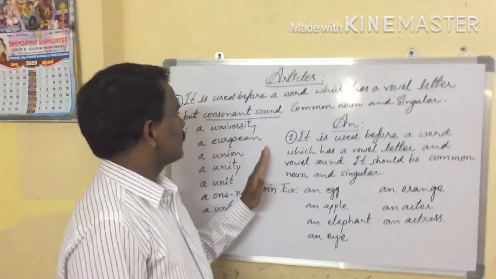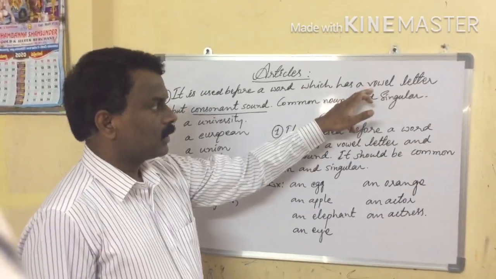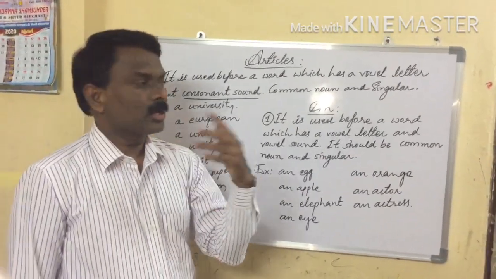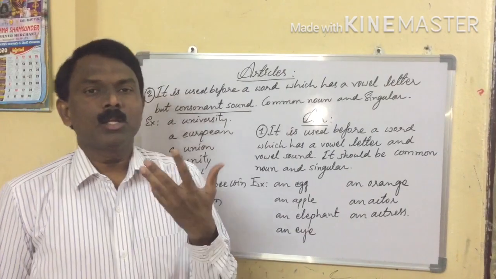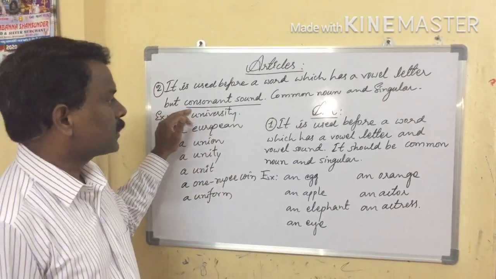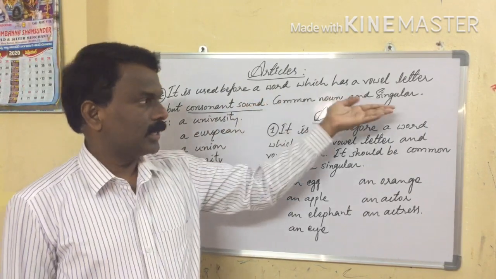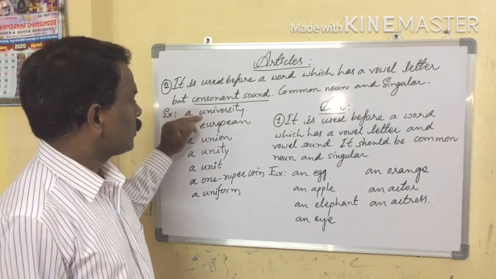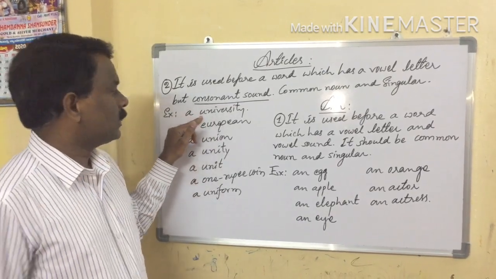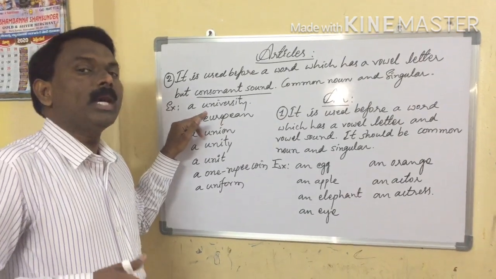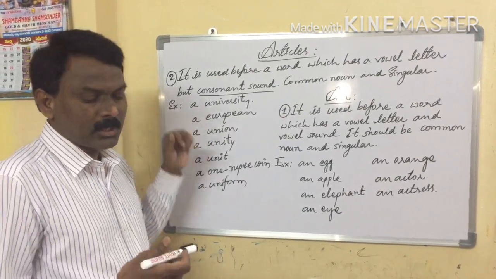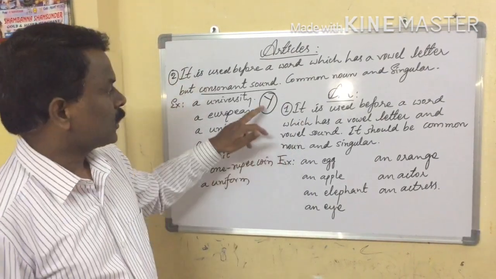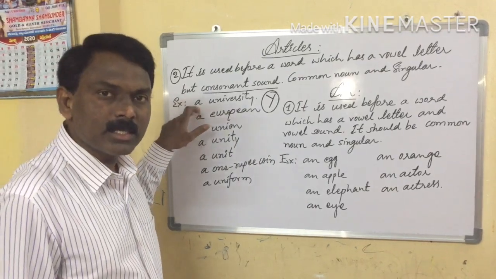Okay, let us see examples. First of all, here, a word started with a vowel letter but a consonant sound. A word which starts with a vowel letter but while pronouncing, it produces a consonant sound. Of course, common noun and singular. Let us see an example: university. University starts with a vowel, but while pronouncing university, it produces the ya sound. So it is a consonant sound. That's why the "a" article is suitable.